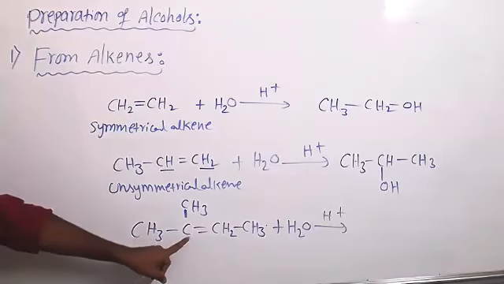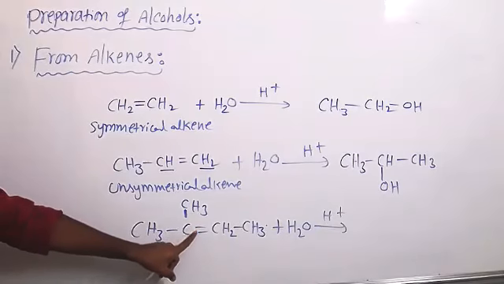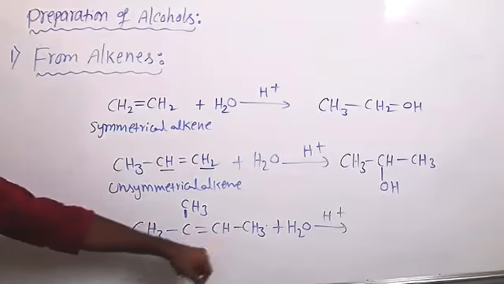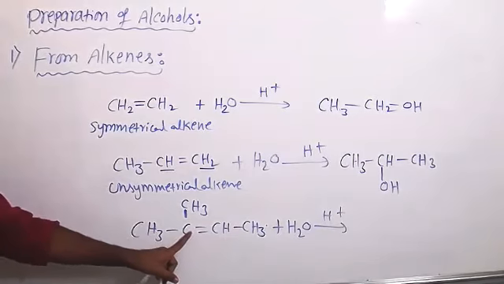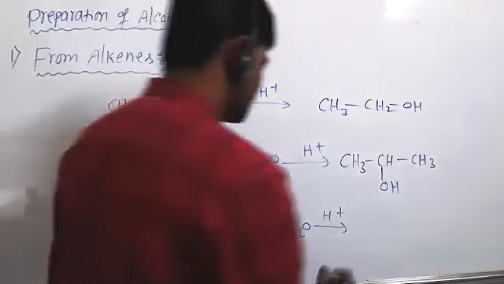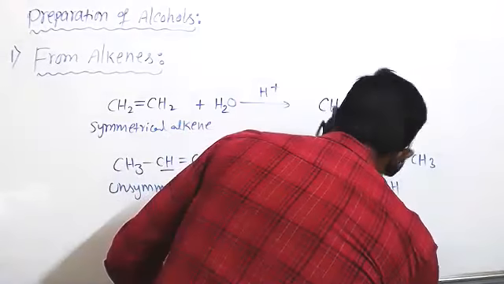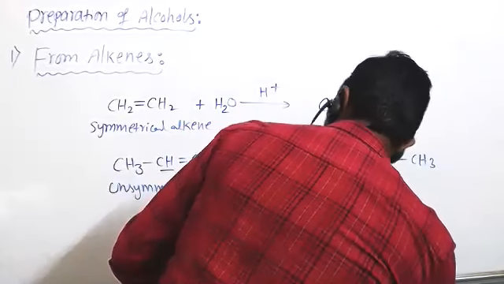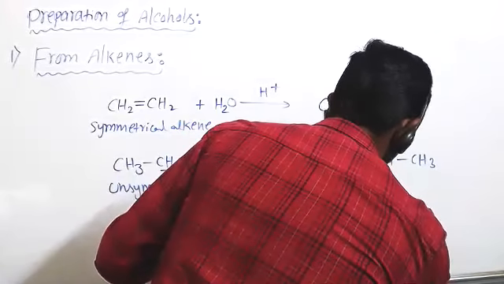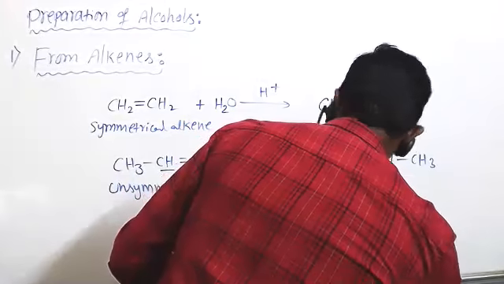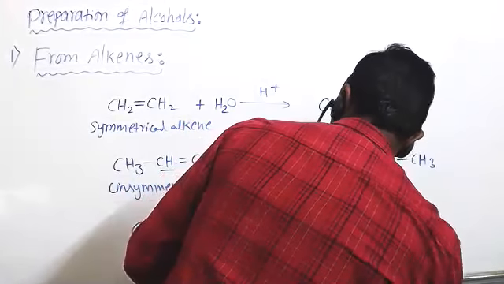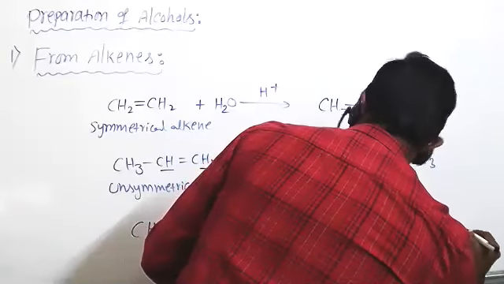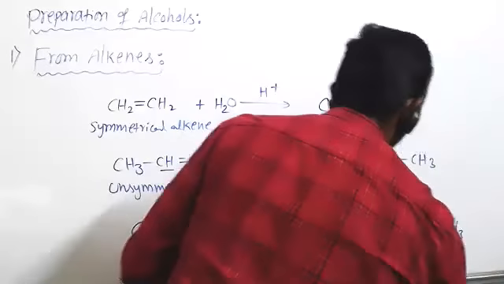This carbon gets the OH group because it's not having any hydrogen. This one not having hydrogen, so this only gets the OH group. This carbon gets OH and CH3. The double bond becomes a single bond. This gets hydrogen, CH2, then CH3. Yes.